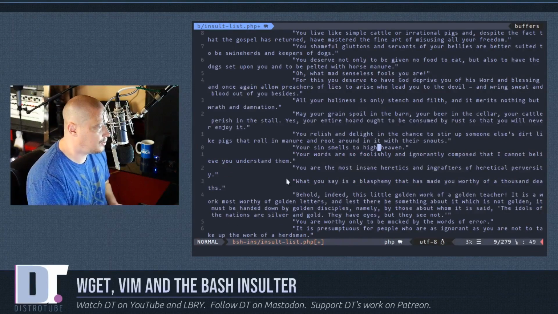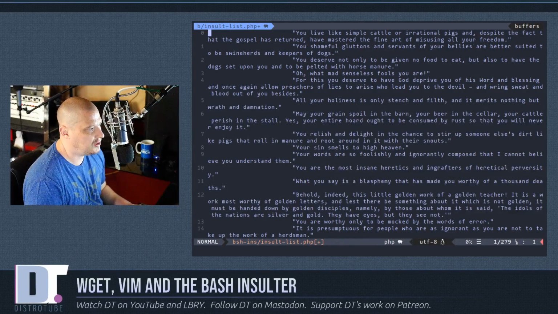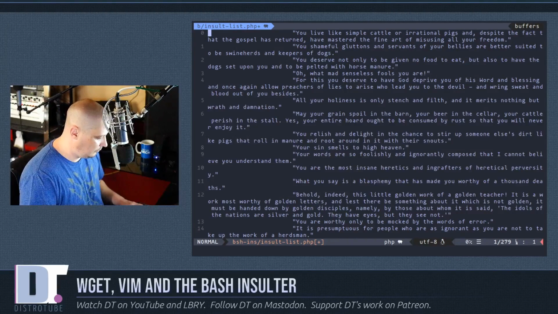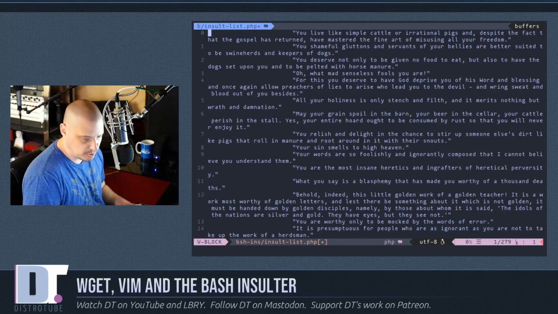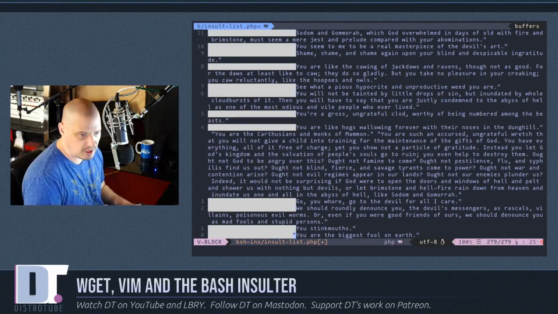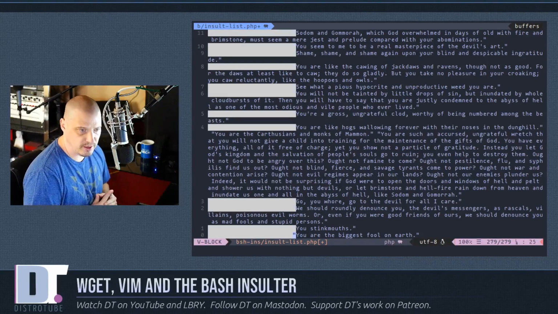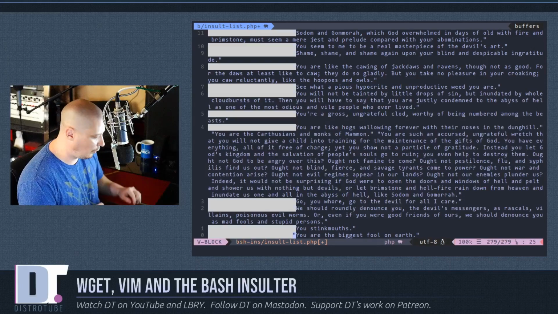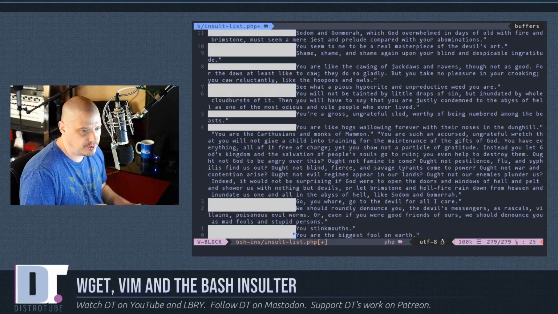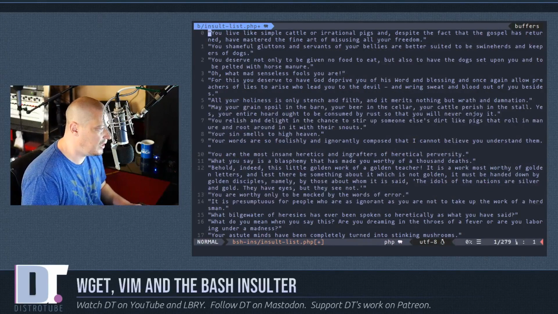Now we need to correct the spacing, so I'm going to get back to the very first line here. I'm going to go to the beginning of the line, and I'm going to do Control V, which is the visual block mode. And then I'm going to Control G. Let's go all the way to the bottom. So basically I just chose the empty space that is in front of every line, and it's a pretty big chunk of spaces, more than I need. But for sake of this video, really what I want to do is I just want to delete all of that empty space. So I'm just going to hit D. Now GG back to the top of the document, and you can see I got rid of that space in front of every line.